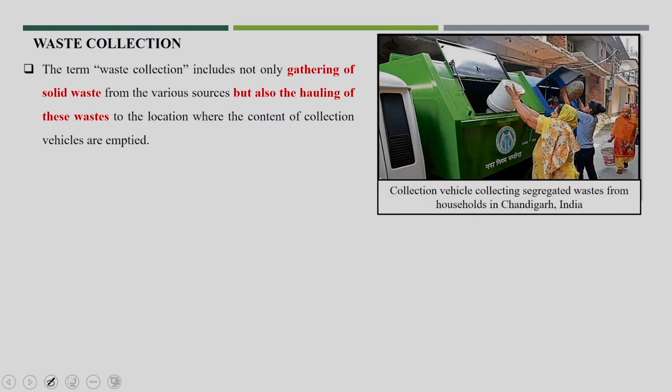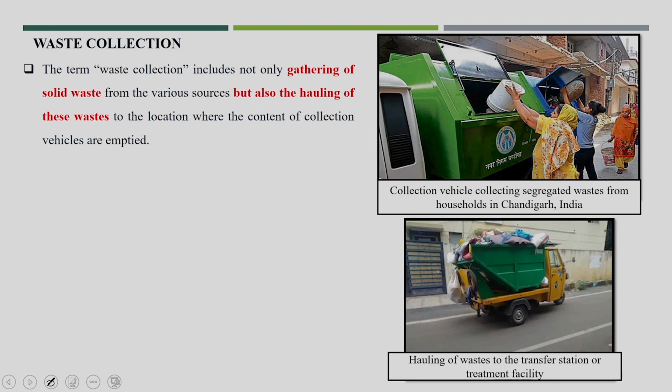Here you see primary collection in Chandigarh, with segregated dry waste and wet waste. Similarly, this is another kind of vehicle which is normally used, and the hauling of waste could be to transfer stations or any treatment facility.